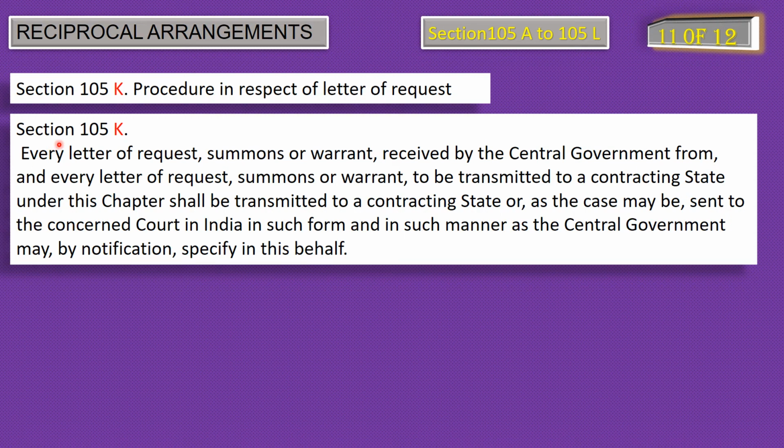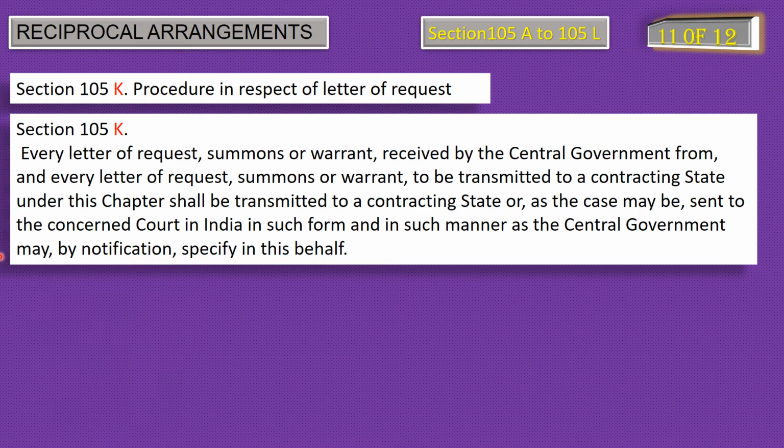Section 105K says that every letter of request, summon or warrant received by the central government from, and every letter of request, summon or warrant to be transmitted to a contracting state under this chapter shall be transmitted to a contracting state, or as the case may be, sent to the concerned court in India in such form and in such manner as the central government may by notification specify in this behalf.